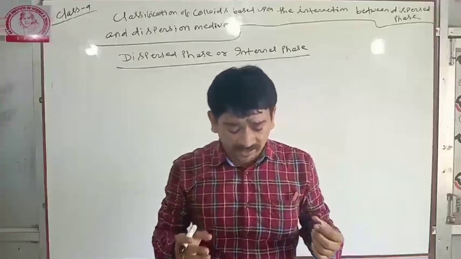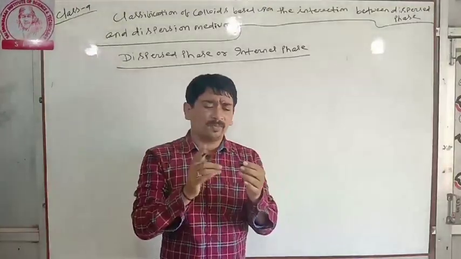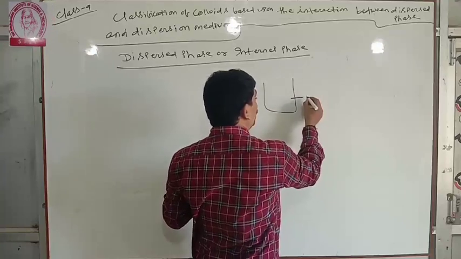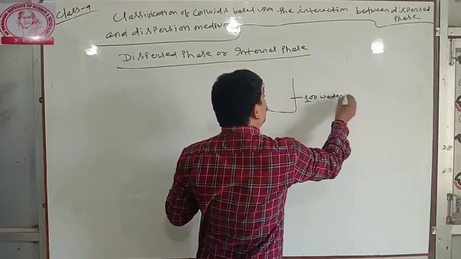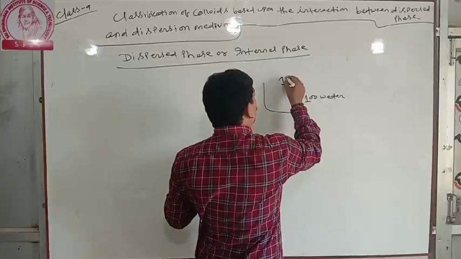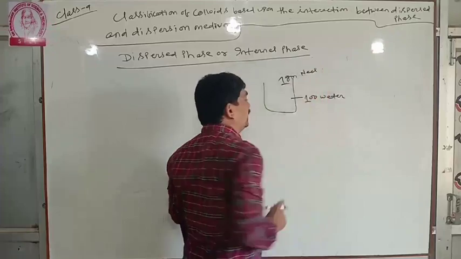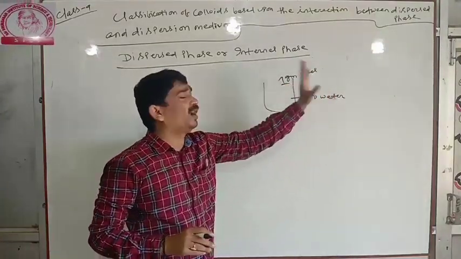Dispersed phase means it is the component present in smaller proportion. Suppose in a solution, 1 gram NaCl is added to 100 ml of water.